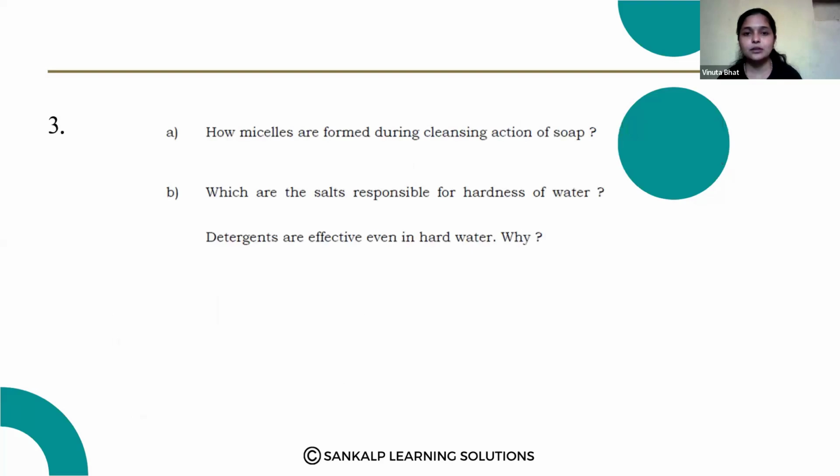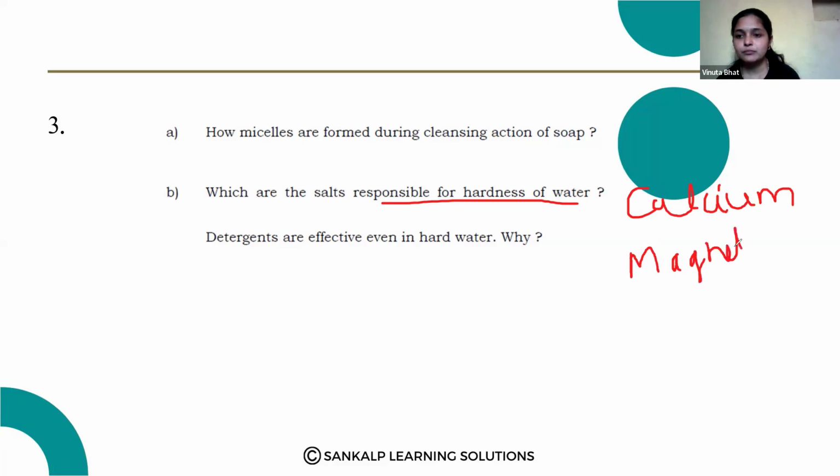How the micelles are forming during the cleansing action of the soap. That is the first one. Second one, what are the salts responsible for hardness of the water? That is calcium and magnesium. Calcium and magnesium salts are responsible for hardness of the water. Detergents are effective even in hard water. Why?